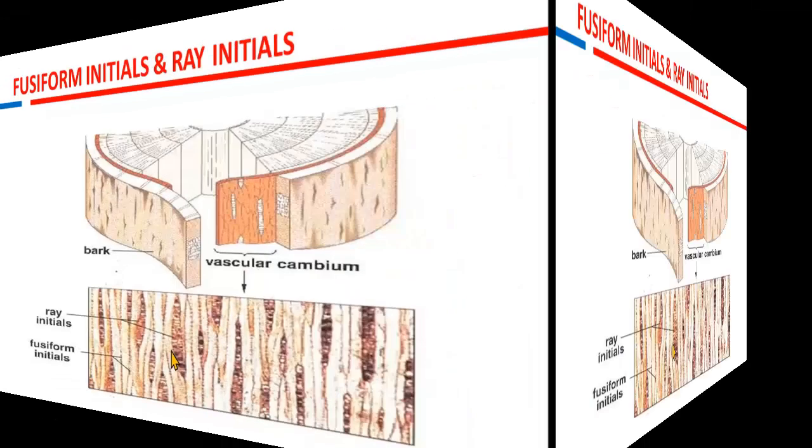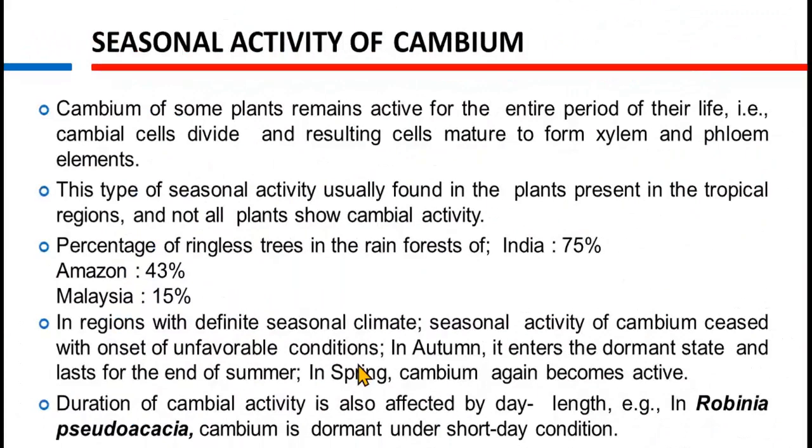Next is the seasonal activity of cambium. It is not necessary that all plants show secondary growth in every season. Some plants have more activity in one season, and the rest of the plants have more cambial activity in another season. The cambium of some plants remains active for the entire period of their life.